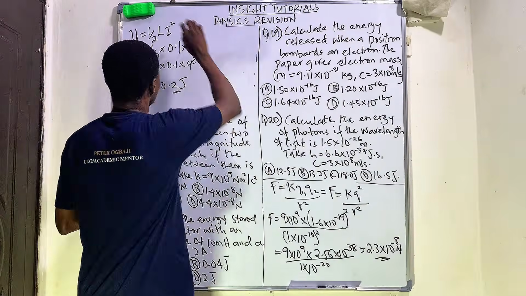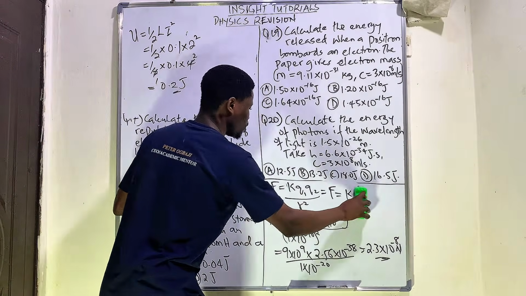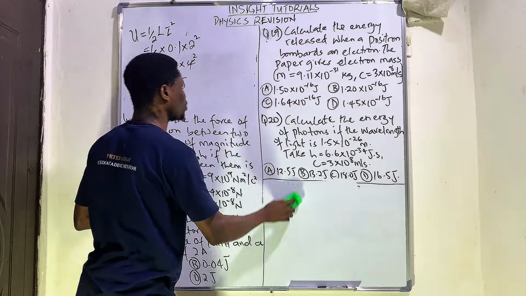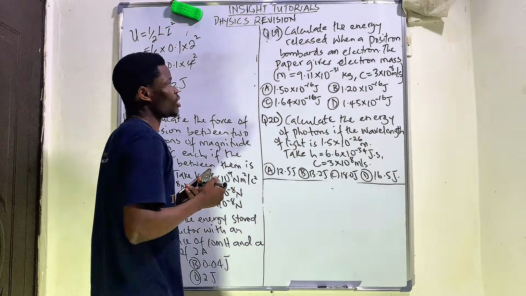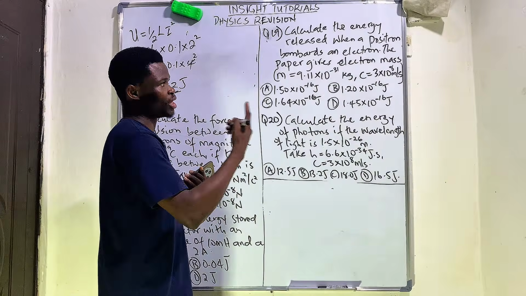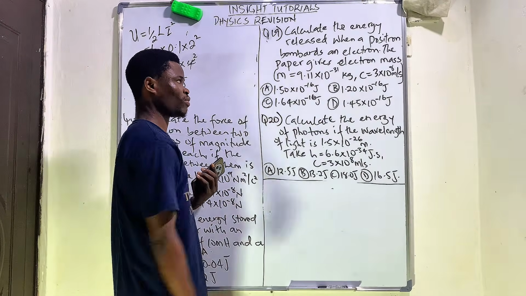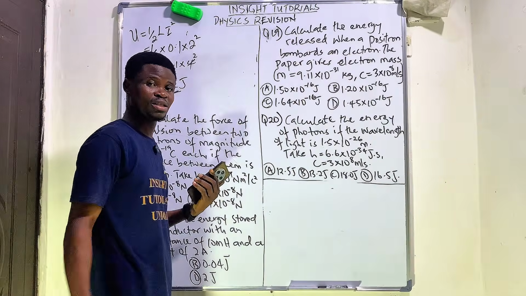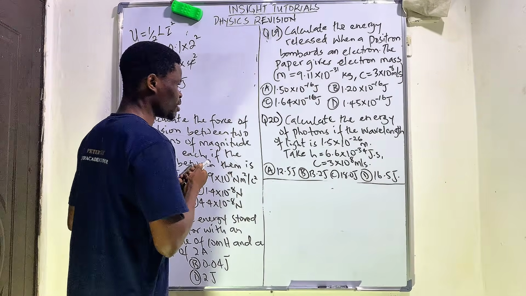Question 19. Let me make space here. This will help us in calculating question 19. It says calculate the energy released when a positron bombards an electron. The paper gives the electron mass constant of 9.1 times 10 to the power of minus 31 kilogram, and the speed of light is given as 3 times 10 raised to the power of 8 meters per second.